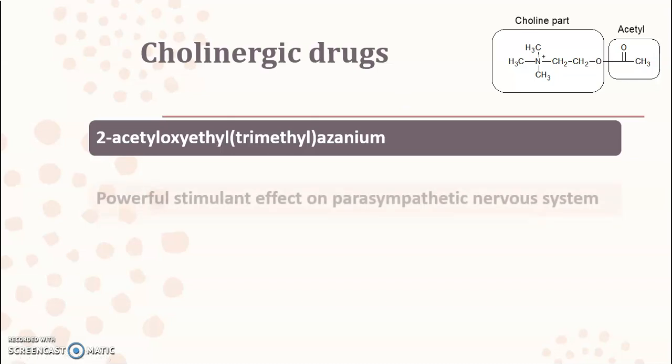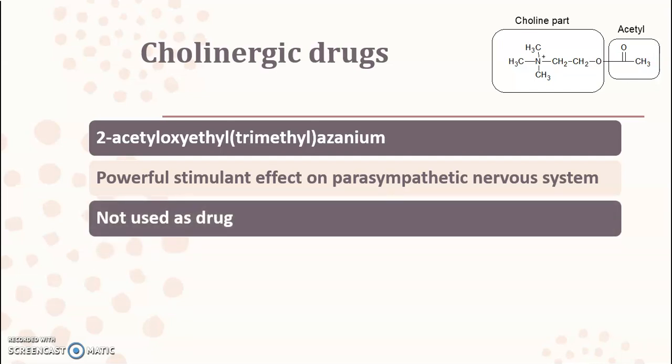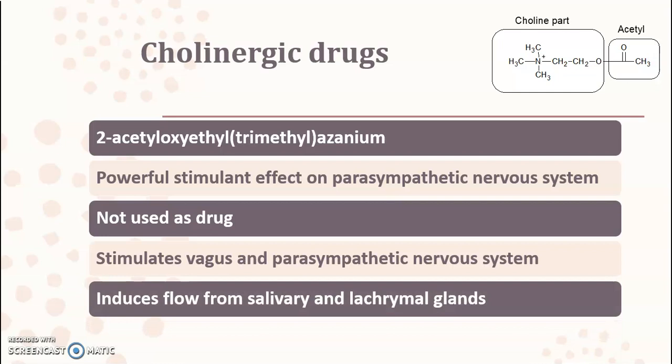2-acetyloxyethyl trimethylazanium. This is a powerful stimulant of the parasympathetic nervous system. This particular agent is not used as a drug because it is orally inactive, because it is readily hydrolyzed by acetylcholine esterase enzyme, and that's why it is not used as a drug. It stimulates both vagus as well as the parasympathetic nervous system. It induces a flow from salivary as well as the lacrimal glands. So this is the basic secretory effect that is produced on all the glands when acetylcholine is secreted.